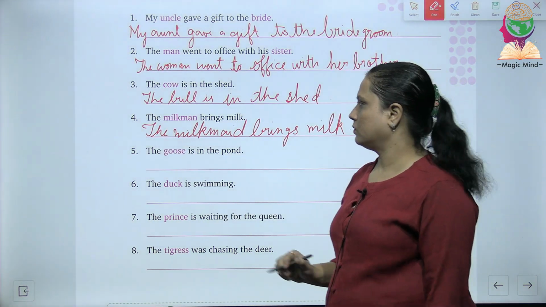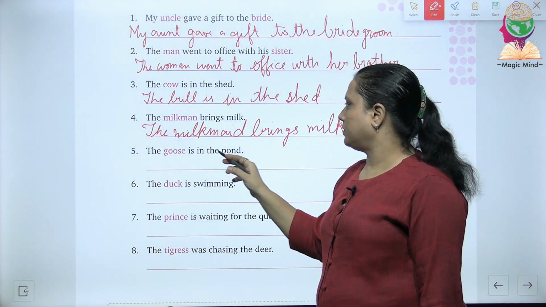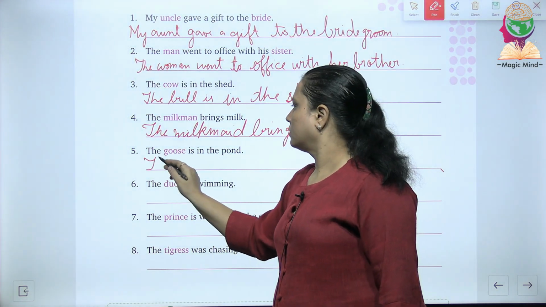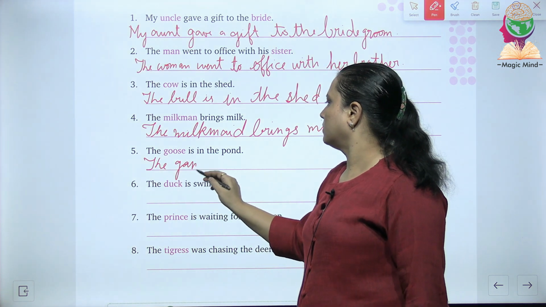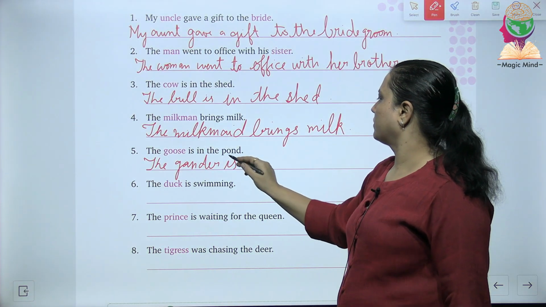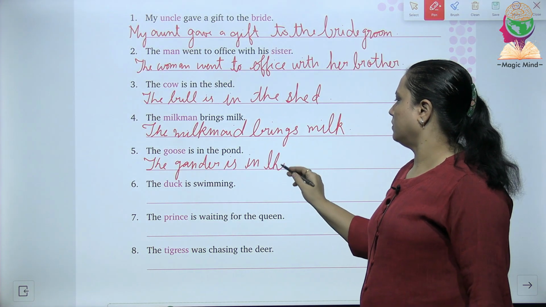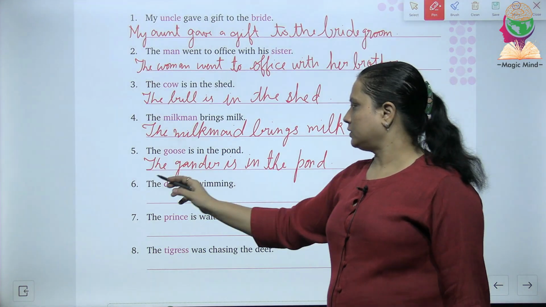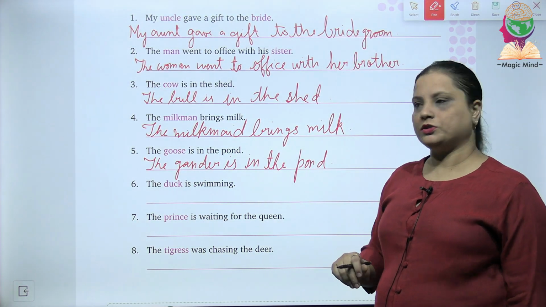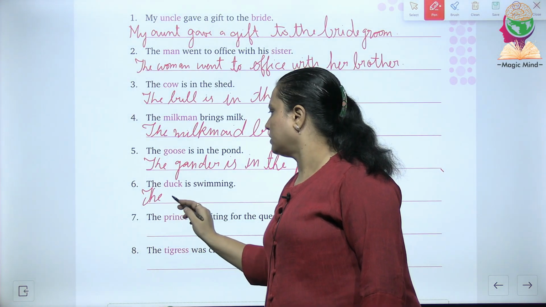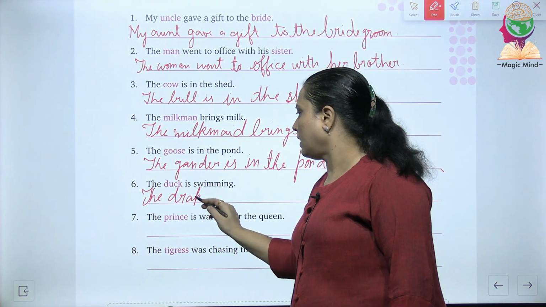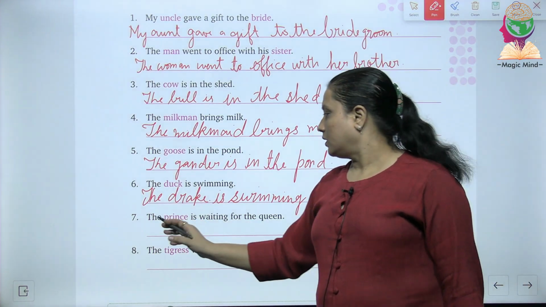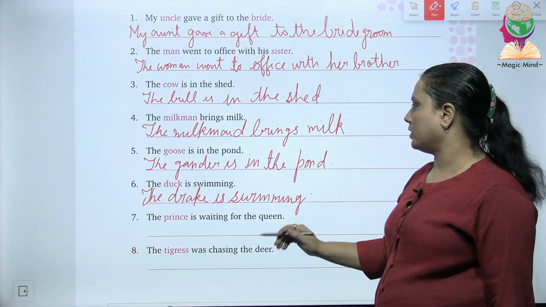The next one, the goose is in the pond. And what will be the other gender? The gander is in the pond. Fine. The duck is swimming. What will be the opposite gender or the other gender? We will write here the D-R-A-K-E. The drake is swimming. Then the seventh one is the prince is waiting for the queen.